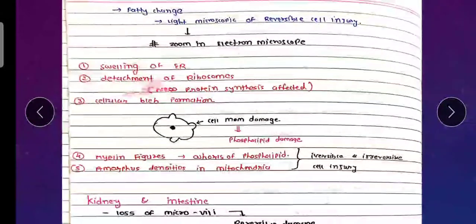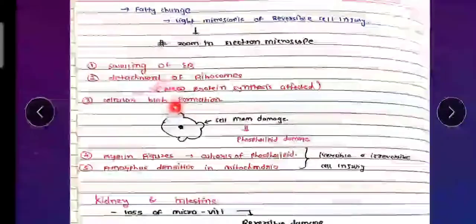Okay, now fatty change. So light microscopy of the reversible cell injury, zoom in with an electron microscope. Okay, so what happens in a reversible cell injury? Swelling of the endoplasmic reticulum. The ribosomes can detach. Ribosome function is protein synthesis, so new protein synthesis is affected. And the second is cellular bleb formation. Bleb means cell membrane damage, and these pores are